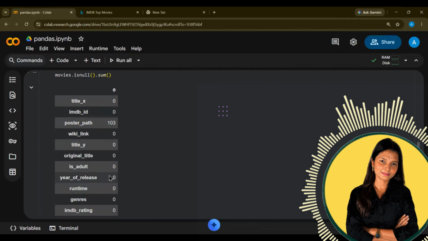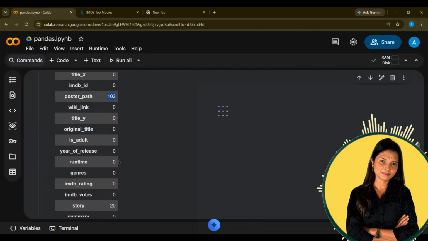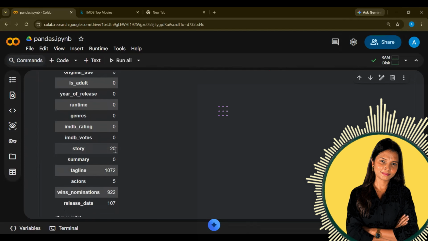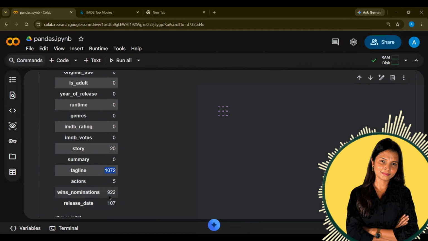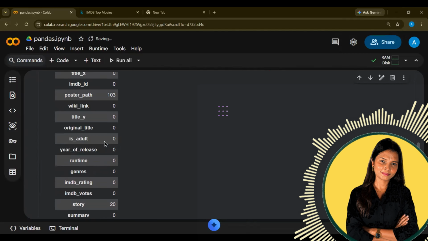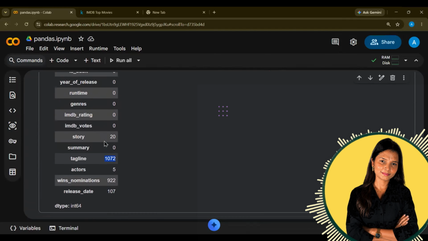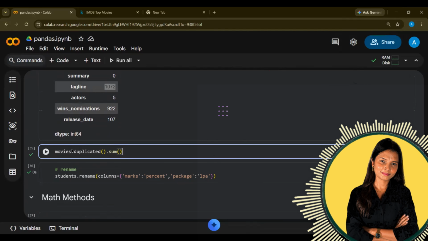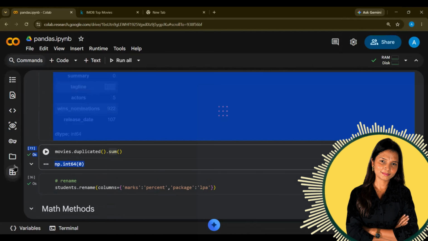So in a few columns we do not have null values, but in poster path we have 103 null values. Story has 20 null values. Tagline has more than 1000. Win nominations are below 1000. So basically it gives you which columns have null values.